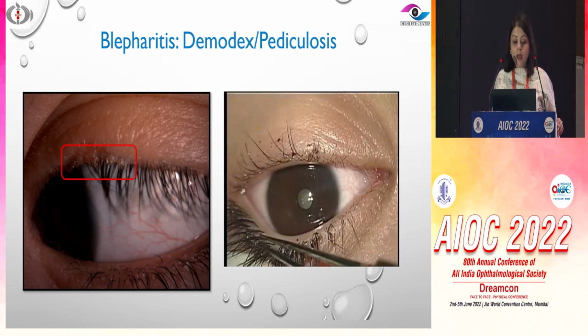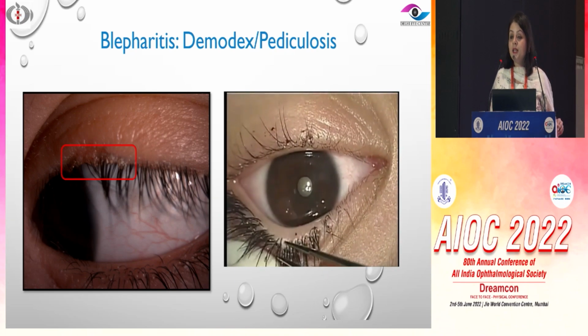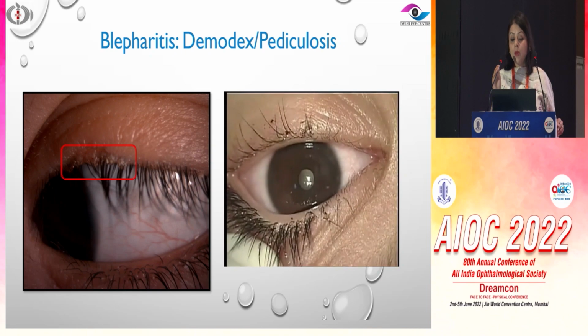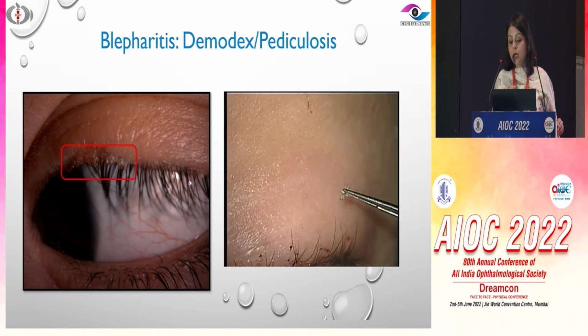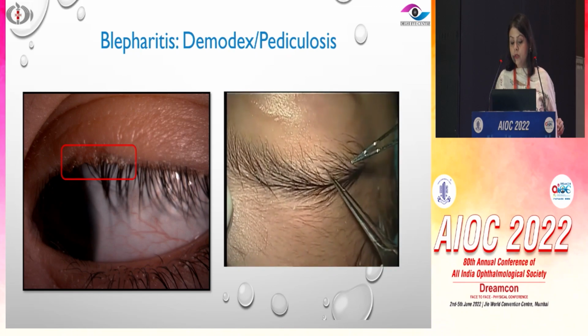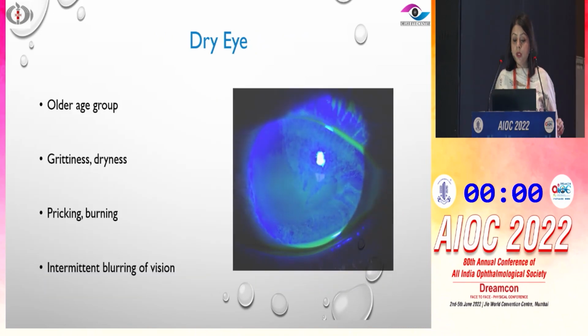So when I examined him, we need to take a closer look at the lid margin, and he actually had pediculosis. So Demodex and pediculosis again becomes an important differential. We actually took him to the OR because he had a lot of pediculosis. We removed all of these, and this was followed up by tea tree oil treatment. So this is something that we need to keep in mind.